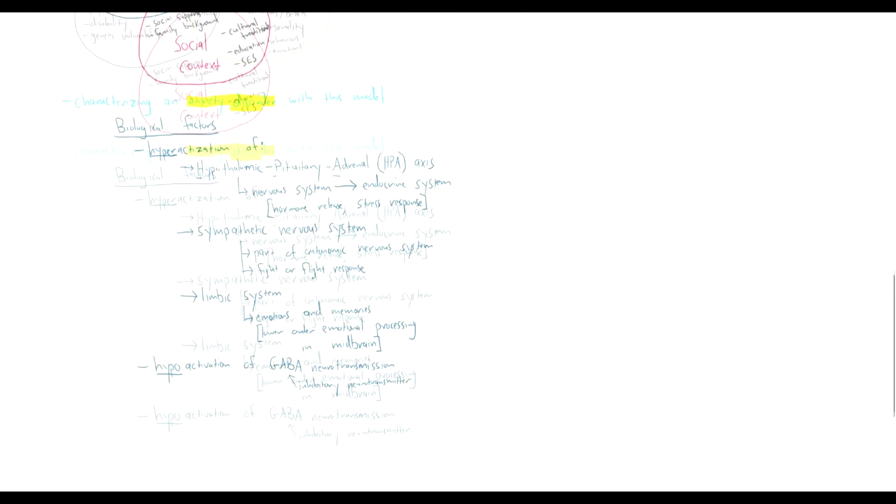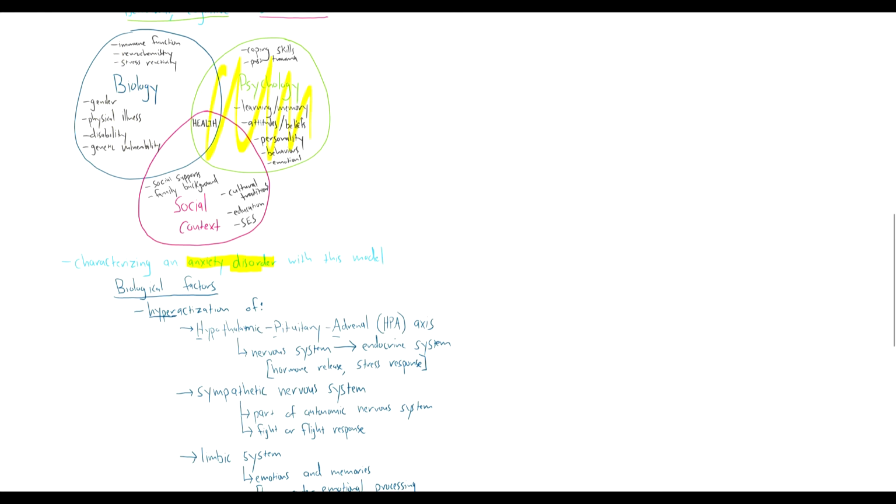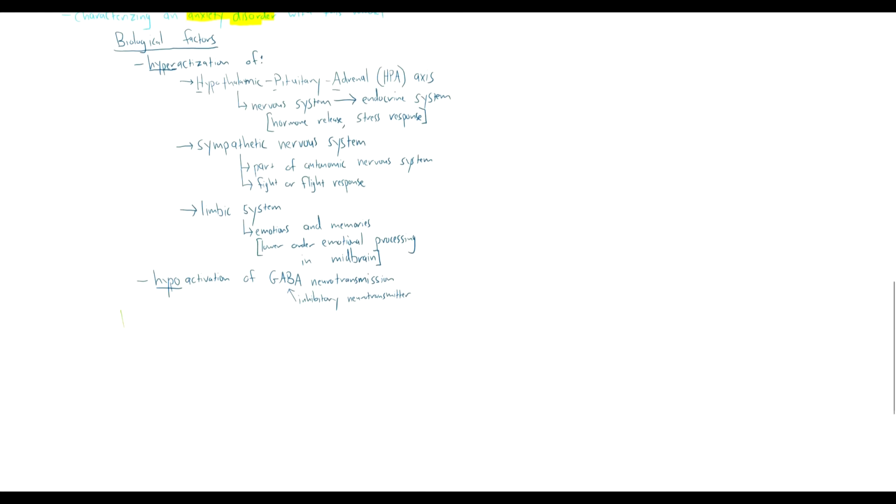We can look at our psychological factors that contribute to an anxiety disorder, and here I'll write these out in green. And first, our developmental factors. We see increased susceptibility to anxiety disorders during critical windows of development in childhood and during adolescence. We also see a positive correlation between anxiety symptoms in adolescence and anxiety symptoms in adulthood. If we see an adolescent with anxiety symptoms, they're more likely to develop an anxiety disorder in adulthood.